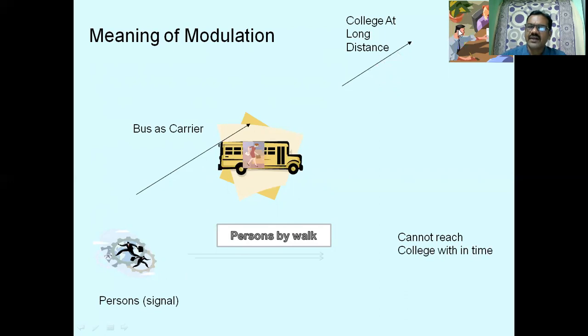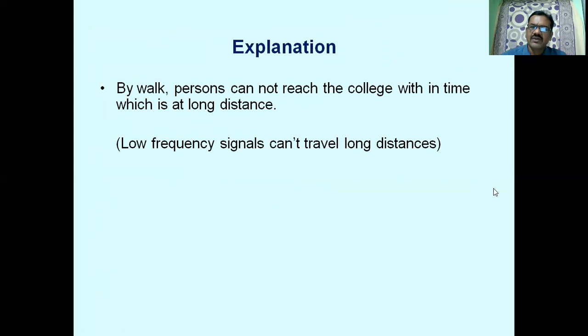For example, a student can go to college by making use of transport. Here, the person means a signal. A signal can go a long distance by making use of a carrier. By walking, a person cannot reach the destination in time, as the destination is far away from the starting point.